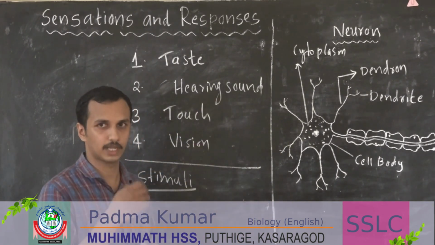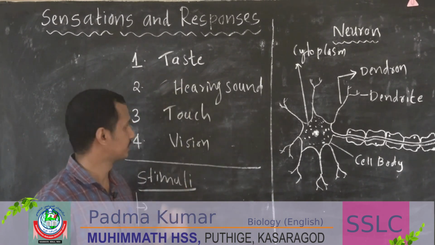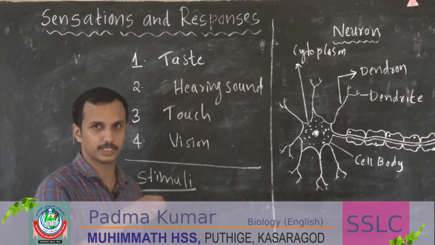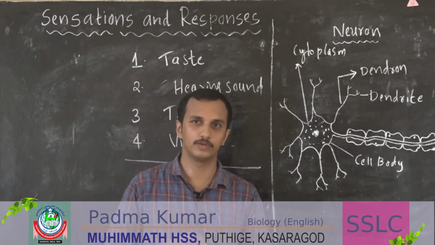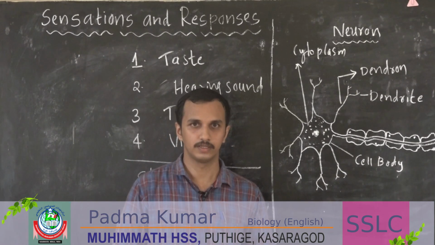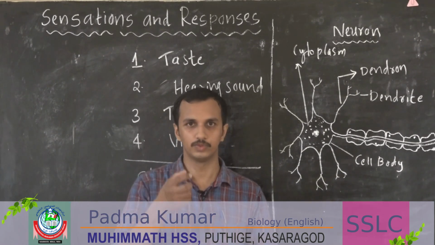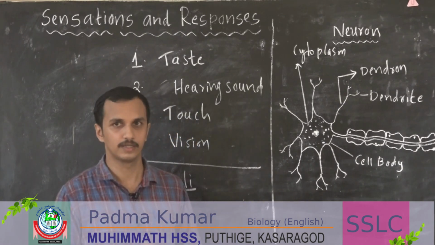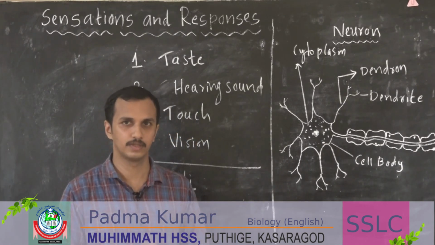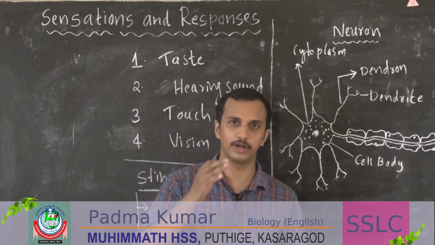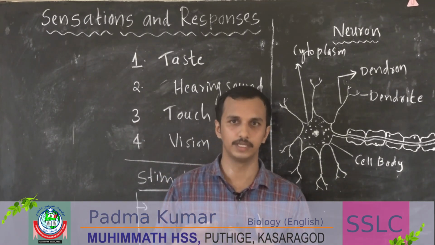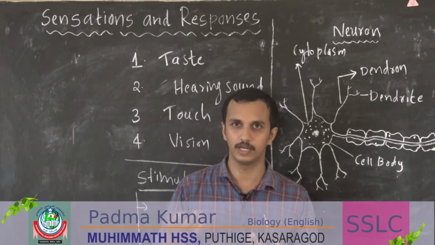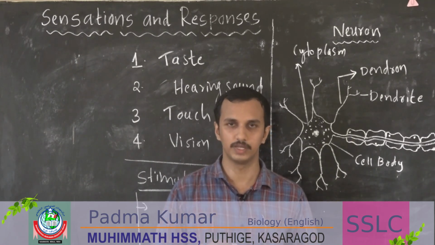So there are different types of stimuli: taste, touch, vision, heat stimulus, cold stimulus, and different kinds of stimuli. Is there any special mechanism or organ to receive these stimuli? Just think about it. Is a stimulus found only externally, or can it be produced internally too?